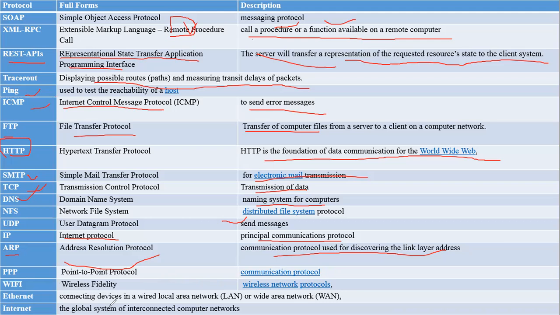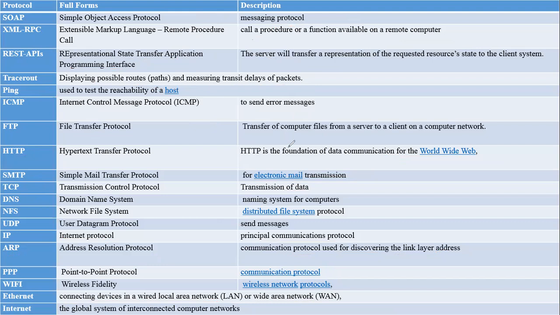Ethernet is nothing but, if I want to connect 10 or 15 devices, or my organization requires some network, then I strongly recommend Ethernet. It connects devices in a wired local area network, LAN, or wide area network. The internet is a global network, everyone knows about this. These are some protocols. There are lots of protocols, but these are some that we can use while communicating between multiple devices on a network.